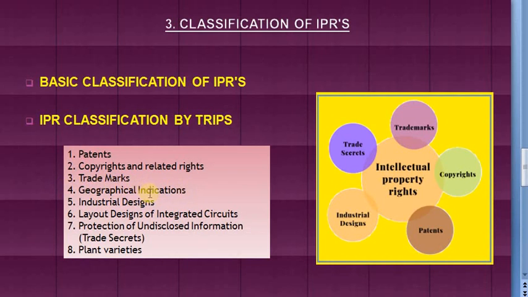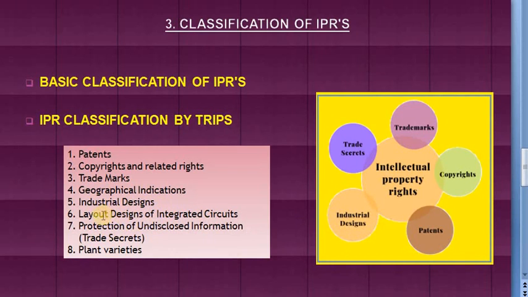So next is industrial design. The industrial design protection allows its owner for ornamental shapes and designs. So for example, new shape of a car or new shape of a soft drink bottle. So these are the examples of industrial designs.